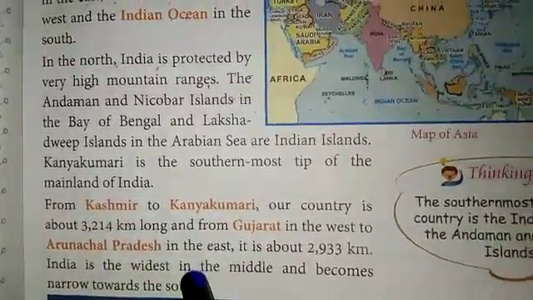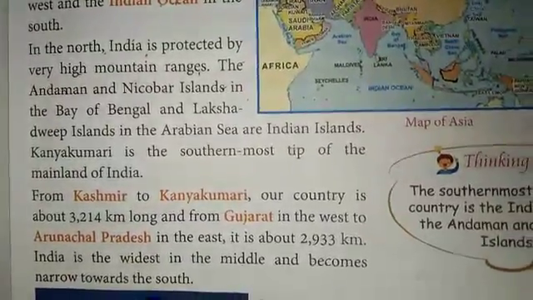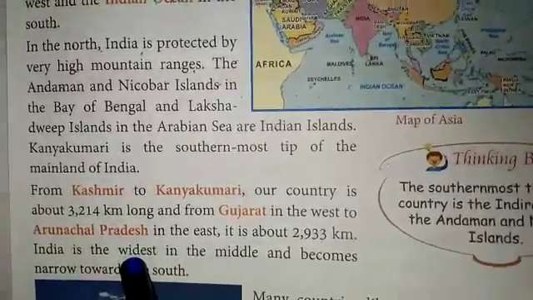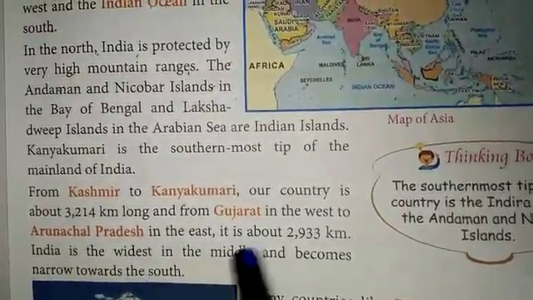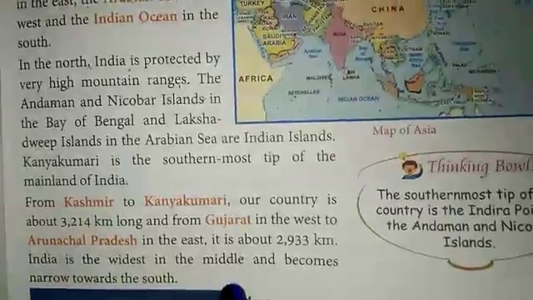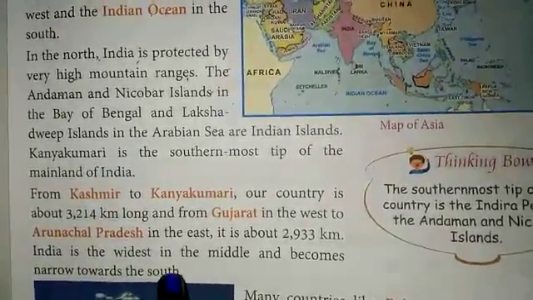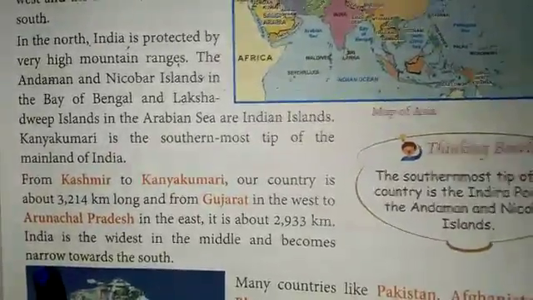India is the widest in the middle and becomes narrow towards the south. In the middle, India is wide in nature, and when we move to the south side, it becomes narrow in nature. It means the south part of India is narrow.